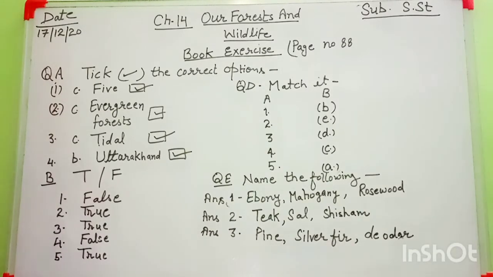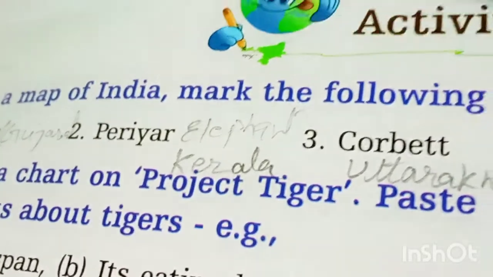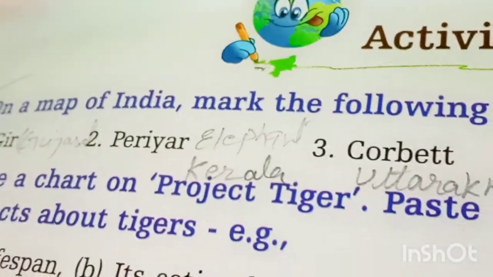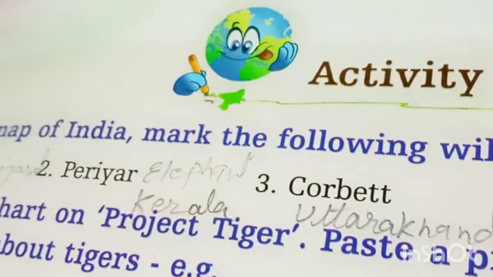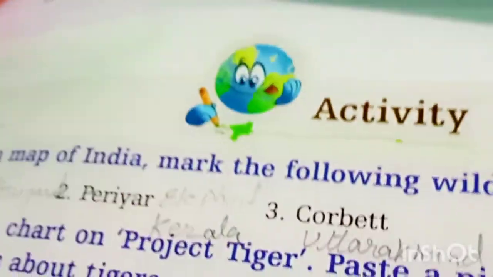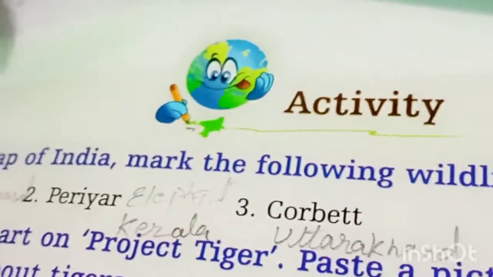After that, I will discuss the activity in your book. Look here, everyone. All of you mention this activity with pencil in your book and also in your copy. So, is everyone ready for it? You have to take one Indian political map and show all the states in different colors. I am going to tell you.